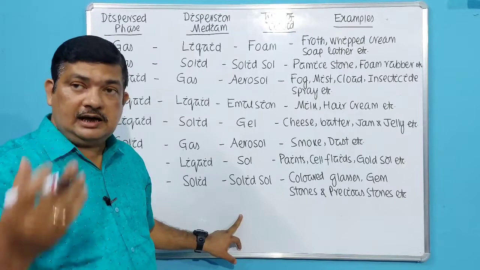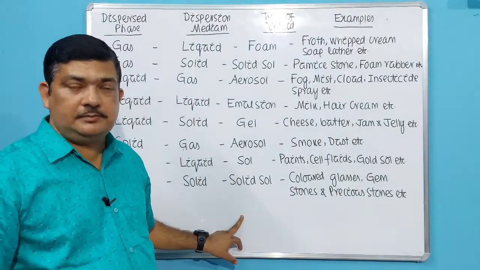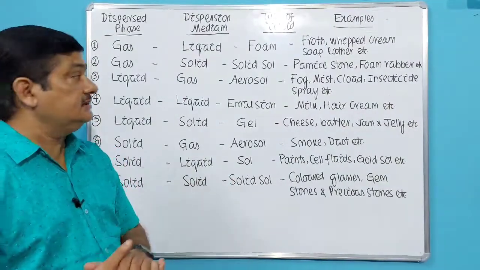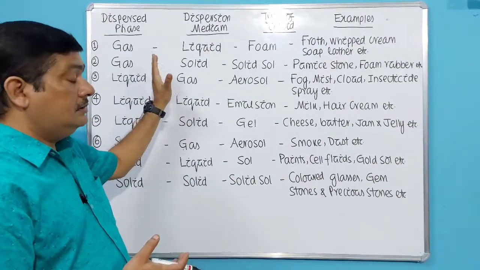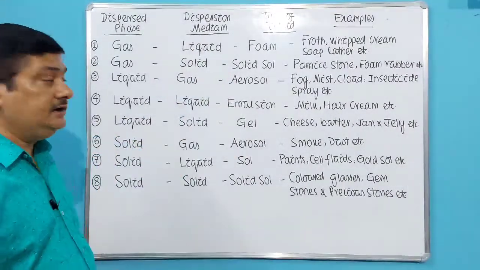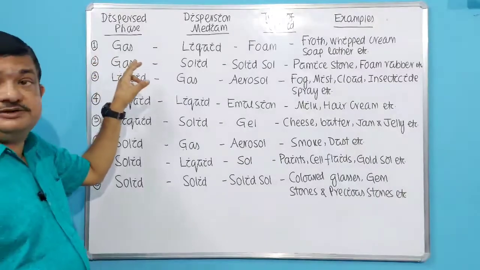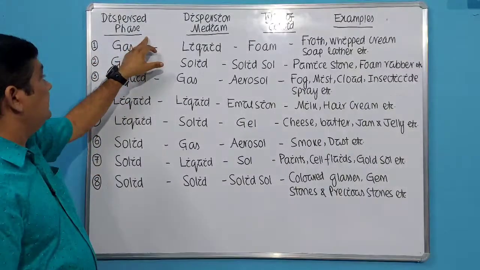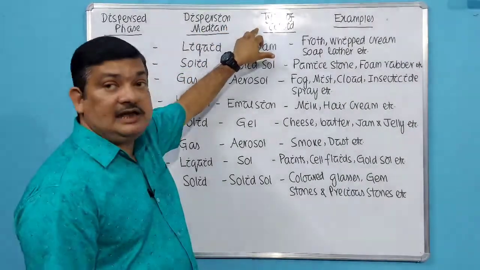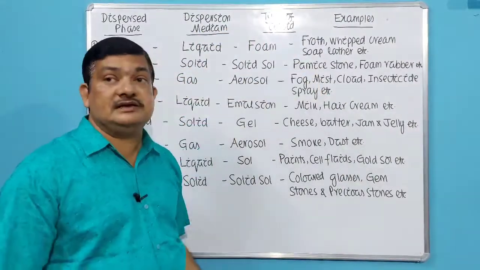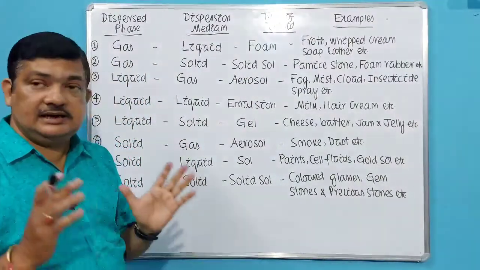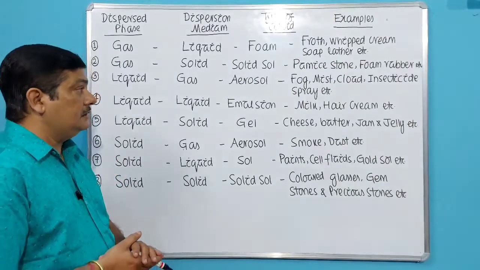I will also give you the tricks to remember them, because there is a definite pattern which I will be telling you later on. First let us discuss the types of colloid based on the physical state of the dispersed phase and dispersion medium. I have made 4 columns, as you can see clearly here. First one is for dispersed phase, second one is for dispersion medium, third one the type of colloid they form, fourth one some examples of it. So make a similar column like this and remember them one by one.